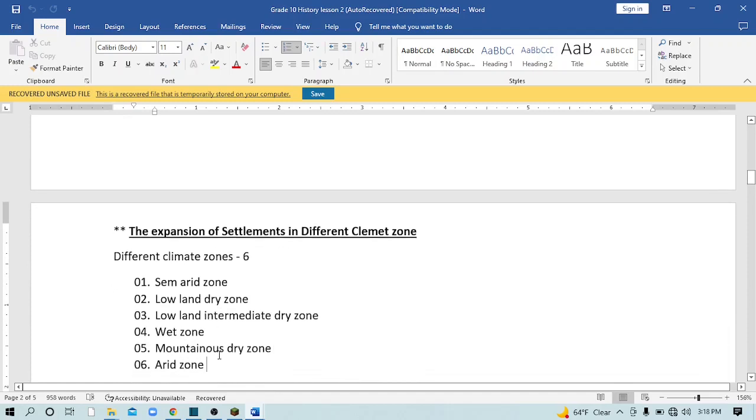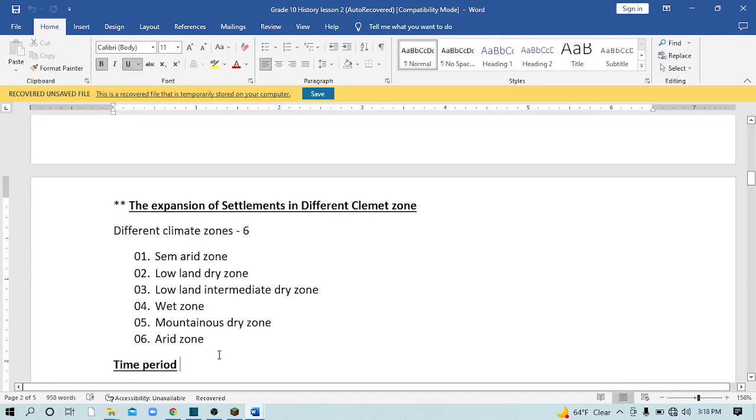Next topic belongs to the prehistoric era: the expansion of the settlement in different climate zones.